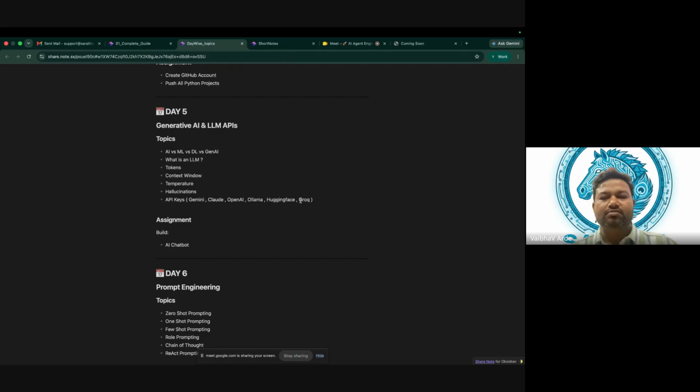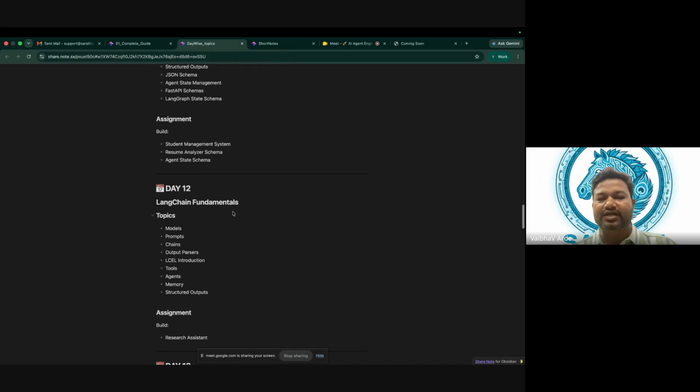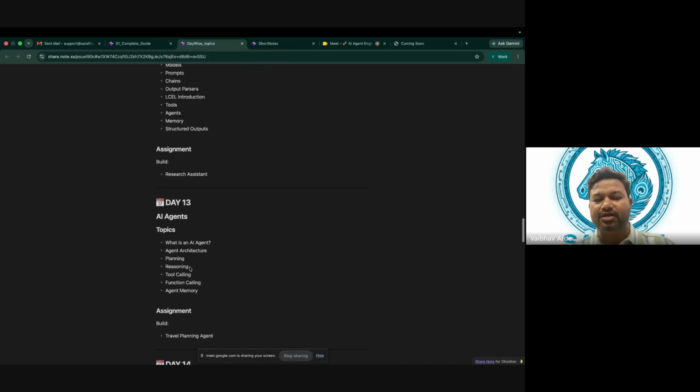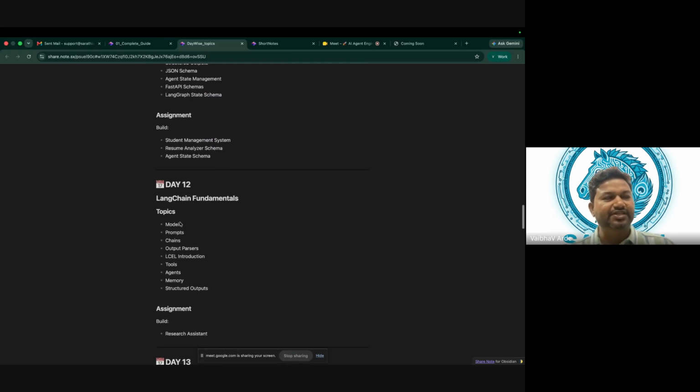Okay, then why do we need LangChain? Then why do we need LangGraph? It is the same thing. You know HTML, CSS, JavaScript. With HTML, CSS, JavaScript, you can build any web application. Yes, of course you can. But if you use React, then you will reduce that glue code which is needed.